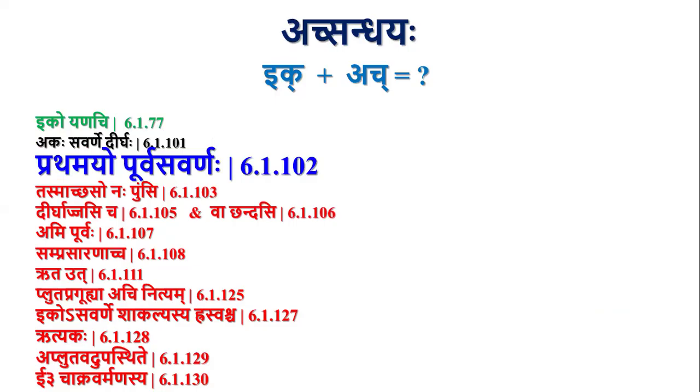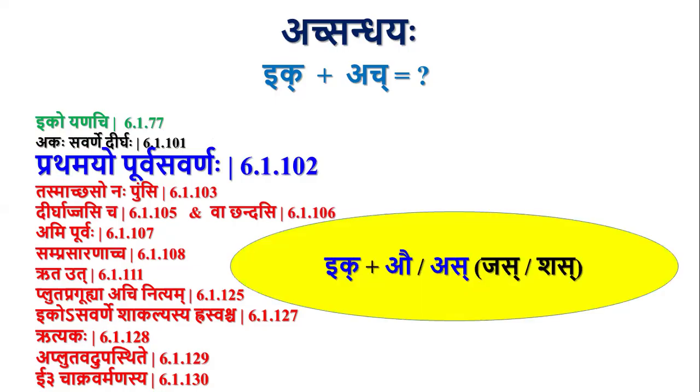Next, pratamayoh purva savarna. Here also, whenever ik letters are followed by the ajadi pratyayas of pratama and dvitiya vibhakti, there will be purva savarna dirgha instead of yanadesha by ikoyanachi. So whenever ik letters are followed by au or aut, the pratama and dvitiya dvivachana pratyaya, as well as the as of jas or shas, there will be purva savarna dirgha instead of ikoyanachi. Here also ikoyanachi should be applied, but pratamayoh purva savarna blocks ikoyanachi.